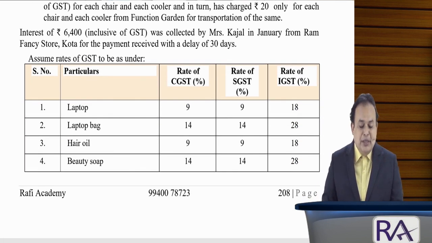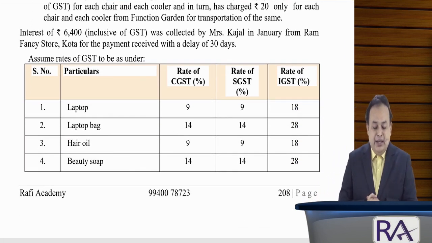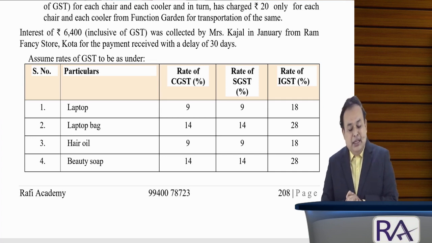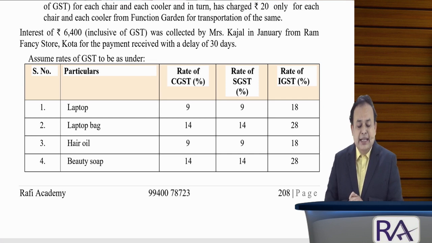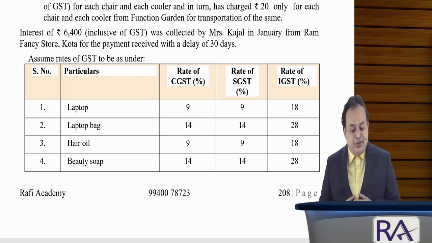Interest of rupees 6,400 inclusive of GST was collected by Mrs. Kajal in January from Ram Fancy Store, Kota, for the payment received with a delay of 30 days.